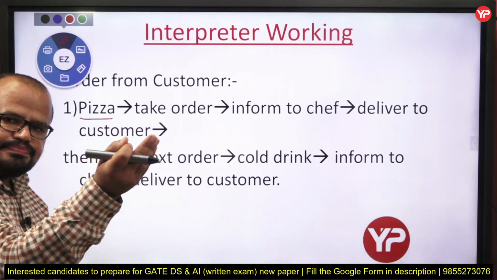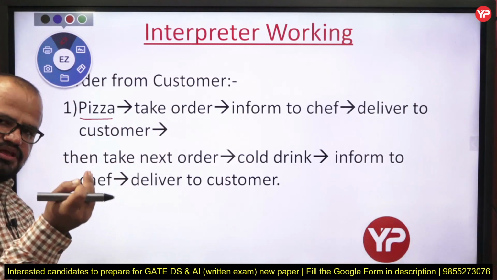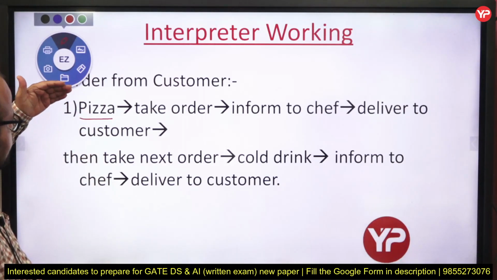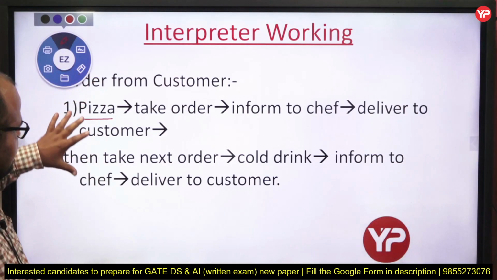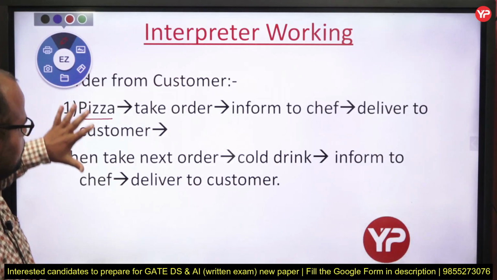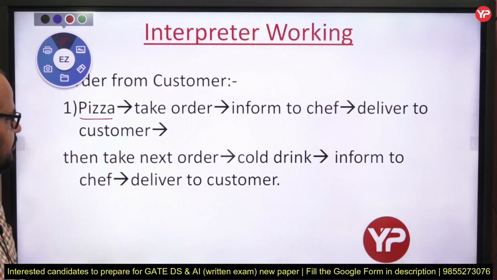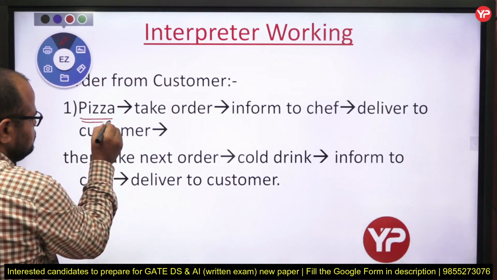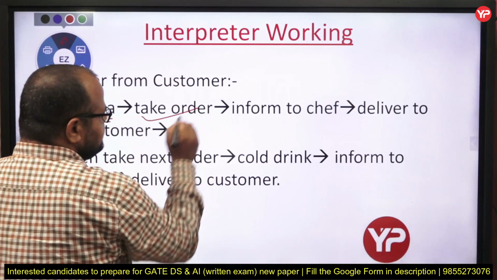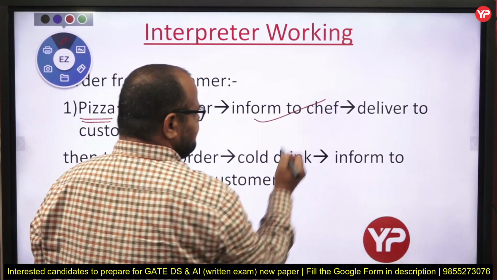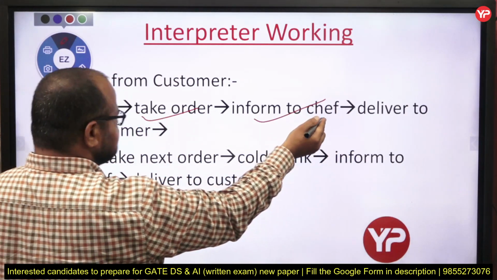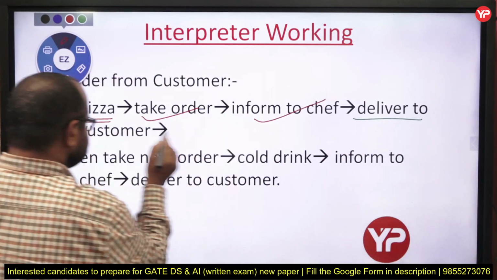So the waiter takes the order, even though the customer wants to make many orders, but what does the interpreter do? It just takes the first order, takes that order, informs the chef, and then after the pizza is prepared, it delivers it to the customer.